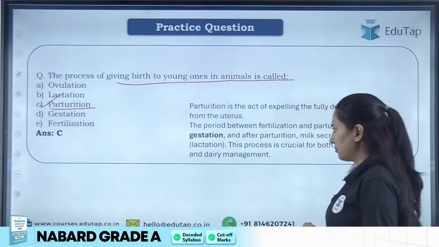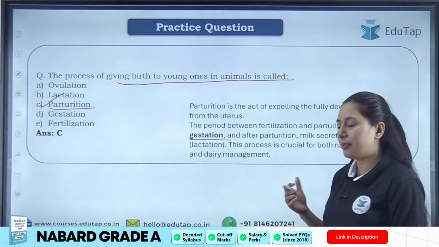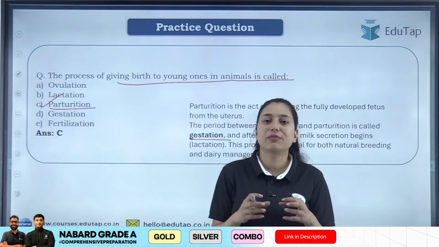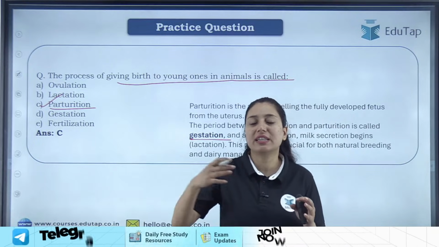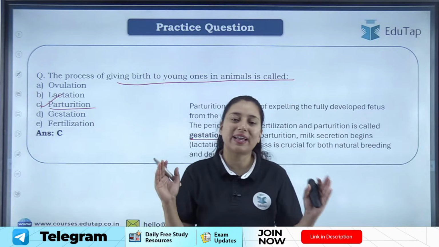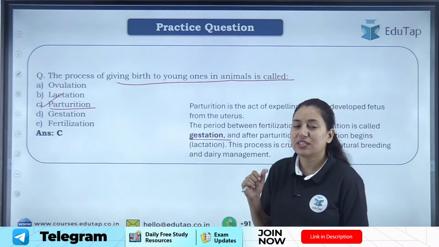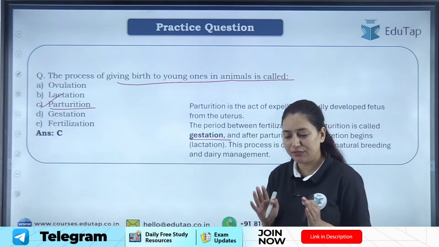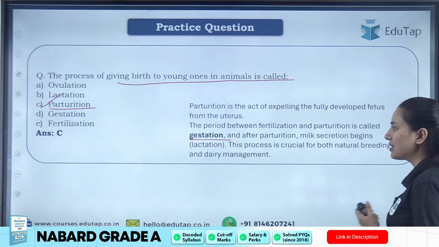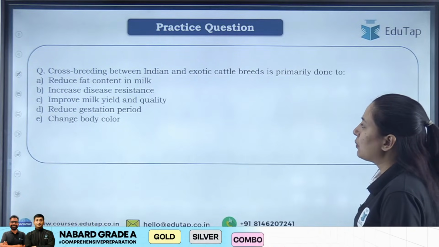Okay. Now one more thing you have to learn, students: gestation period, or the pregnancy period. What is this gestation period in animal? Basically it is the time period from when the animal has conceived the baby till the time of parturition. So conceiving till parturition, whatever time period it is, is called gestation period, and you need to learn the gestation period of different animals that are reared in animal husbandry. Clear? Because questions have been asked from here also in your examinations.